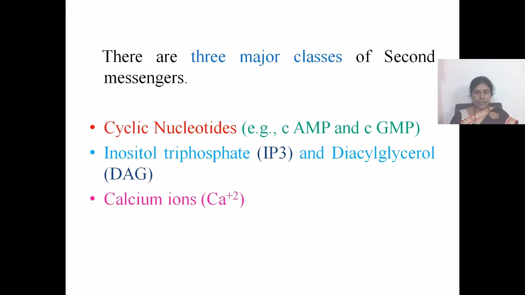The function of second messenger is not only conveying the information from the cell surface to the interior, but also the amplification of signal. Binding of a few molecules of hormone to receptors produces many molecules of products.